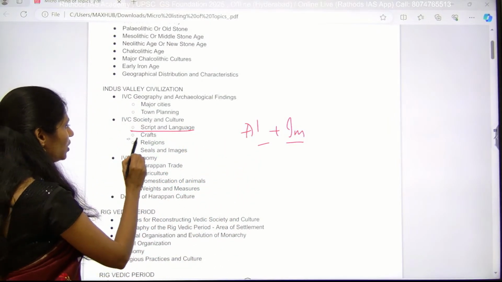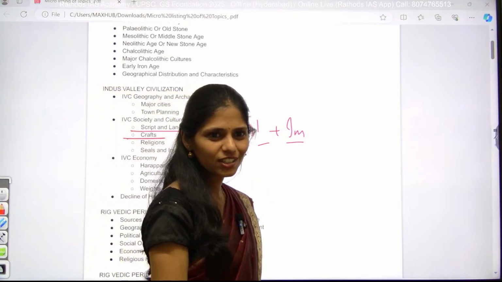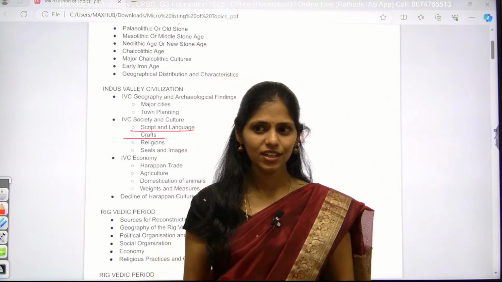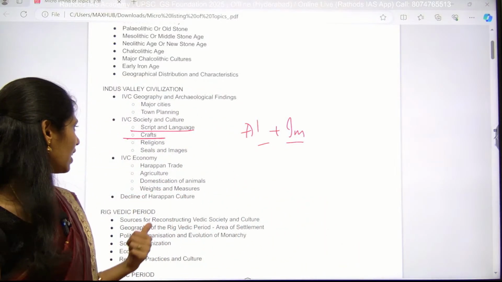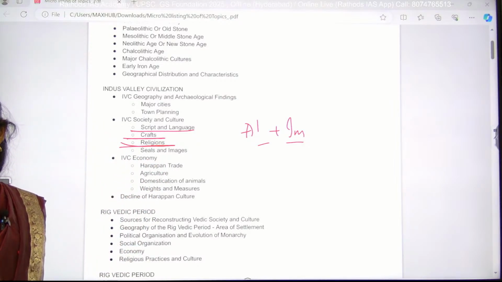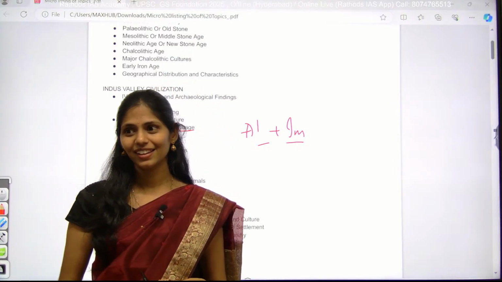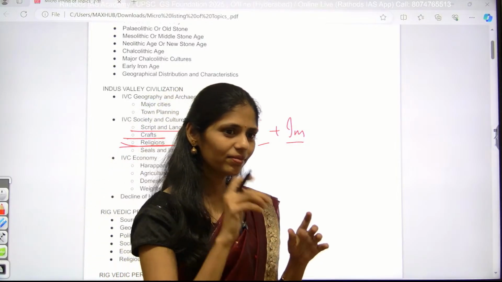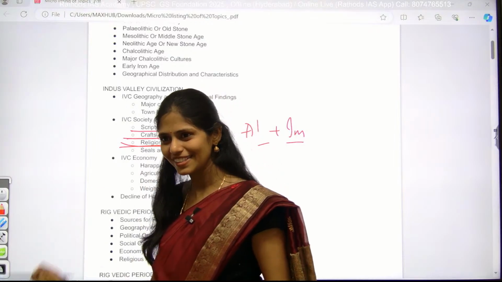And the next one is the crafts. For example, we have the dancing girl image, some terracotta images, mother goddesses, Pashupati, right? So you have to know about all those important arts of that time. And this one is religions. Was there any temple at that time? Any idea? Yeah, they worshipped only nature. At that time there were no temples.